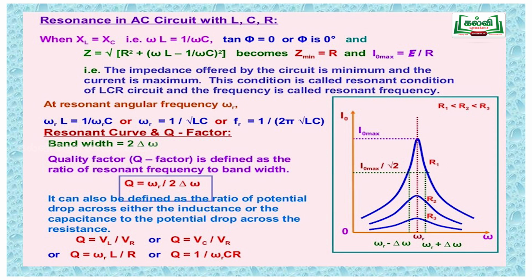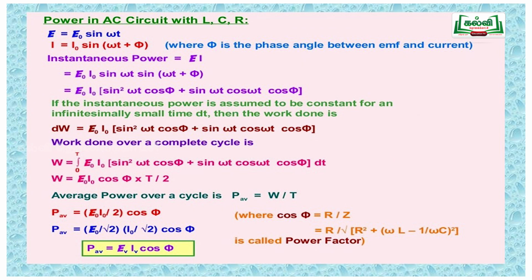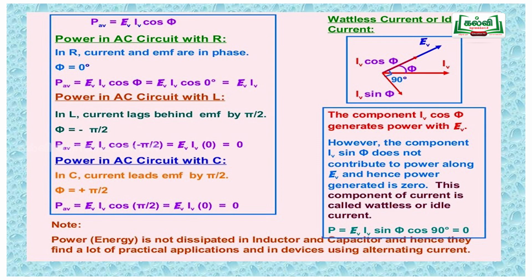And now the power factor. For an AC circuit, the power is taken as the average power. The average power is equal to E naught I naught by 2 cos phi, or ERMS IRMS cos phi, and cos phi is called the power factor. Now if phi is pi by 2, then cos phi equal to 0. So the power consumed by the inductor is almost 0. That is called wattless current.